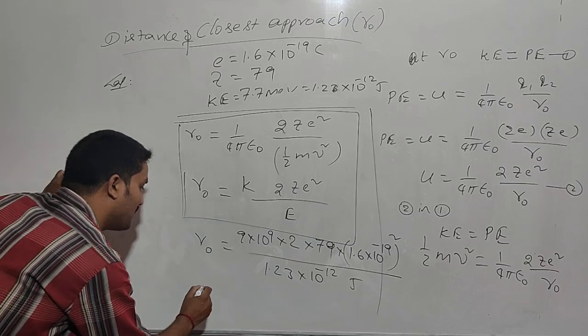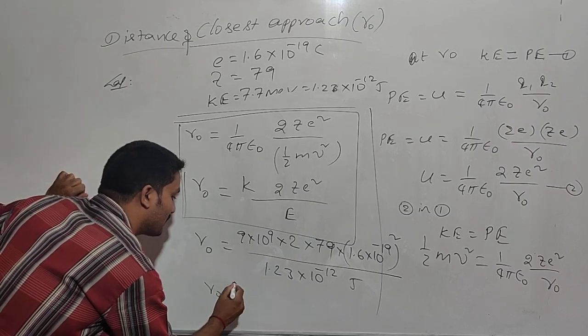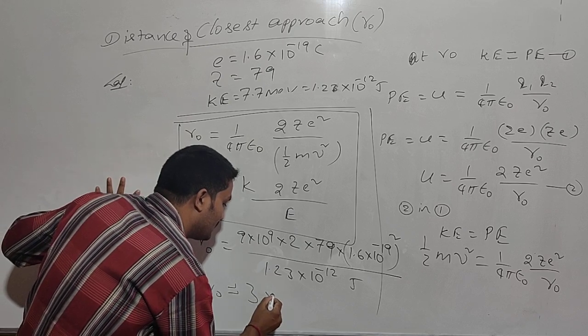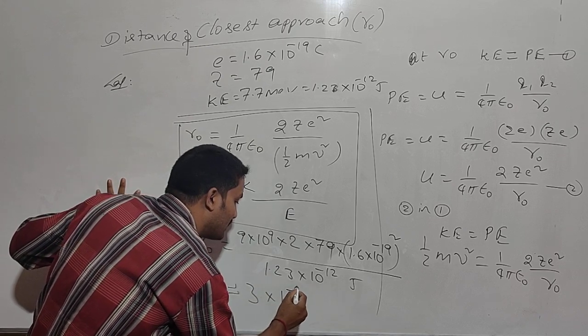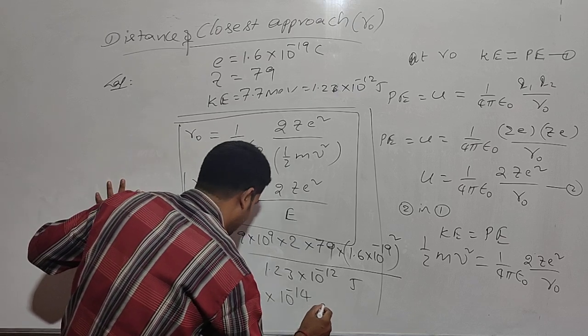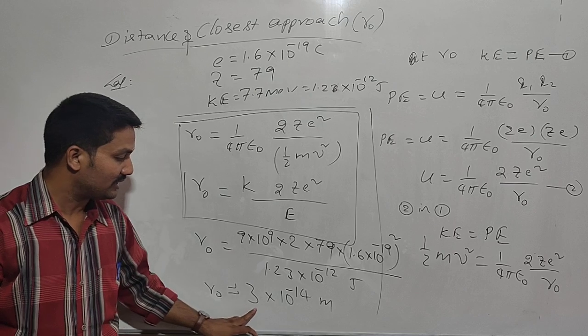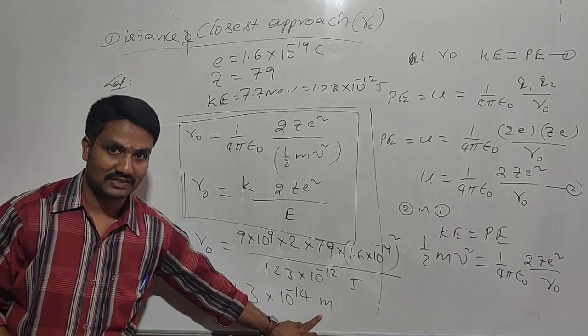By calculation, we got approximately 3 into 10 power minus 14 meters. So the R naught value is 3 into 10 power minus 14 meters.